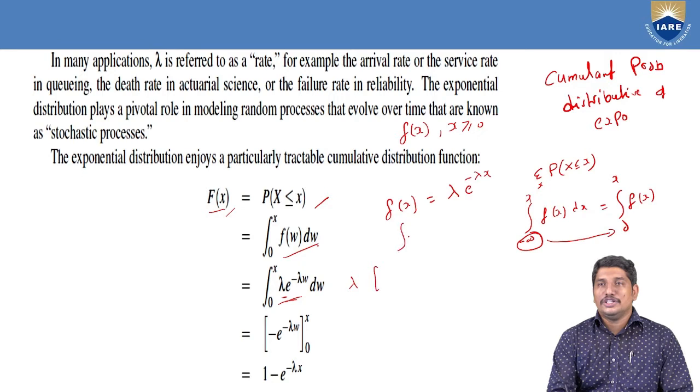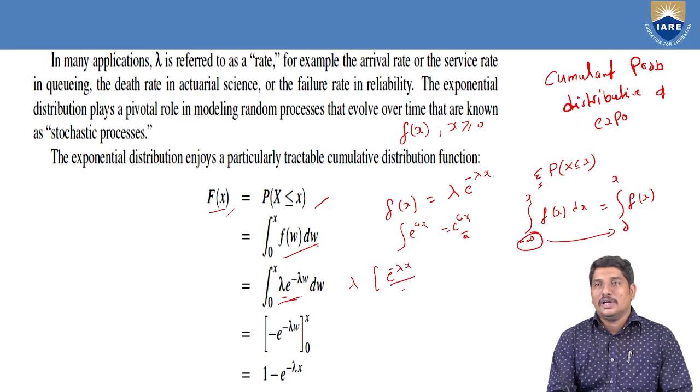And you know the integration of e power ax is e power ax by a, and hence we get e power minus lambda x by minus lambda under the limit 0 to x. By substituting the limits, we finally arrive at the answer 1 minus e power minus lambda x. So we have derived that the distributive function of the exponential distribution is 1 minus e power minus lambda x.